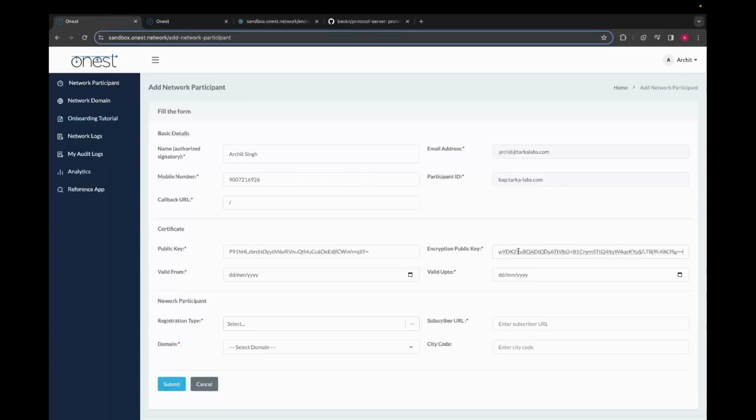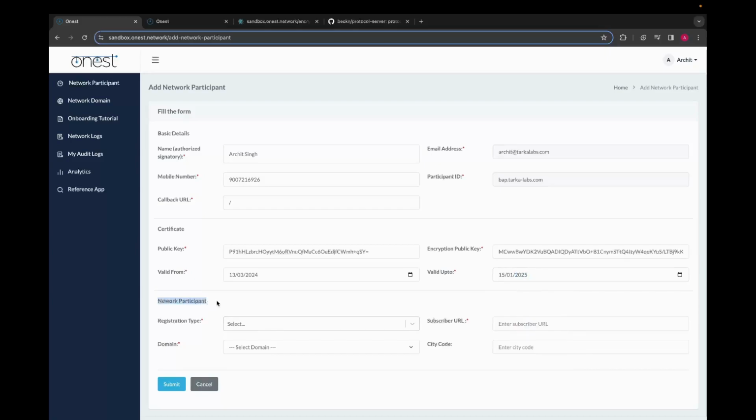Again, it's a good idea to actually save that in a secure place so that we can access it at a future time. I've had issues with setting the date for today. So we can use a couple of days earlier, such as 13th. Valid up to, for now, we can maybe try for a year or so.